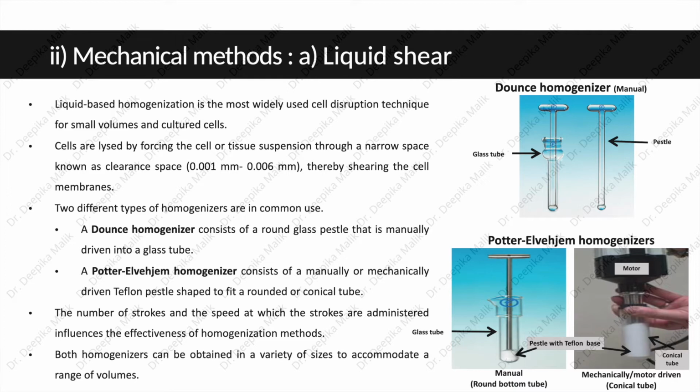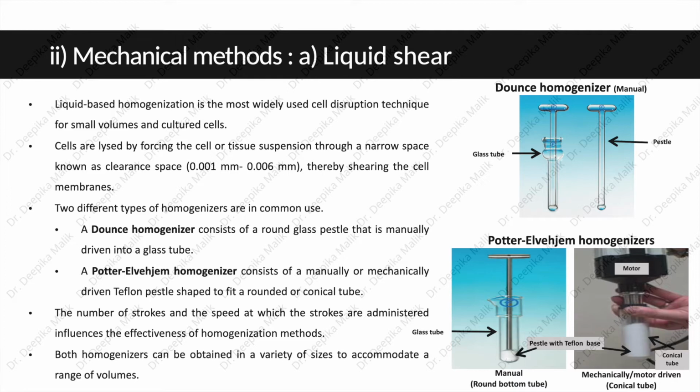First is a Dounce homogenizer, which consists of a round glass pestle that is manually driven into a glass tube, as you can see in the first diagram on the right side. The second type includes the Potter-Elvehjem homogenizer, which consists of a manually or mechanically driven Teflon pestle shaped to fit a rounded or conical tube. As you can see in the diagram, in case of the Potter-Elvehjem homogenizer, the pestle is fitted with a Teflon base, as you can see, a white colored Teflon base in the diagram.